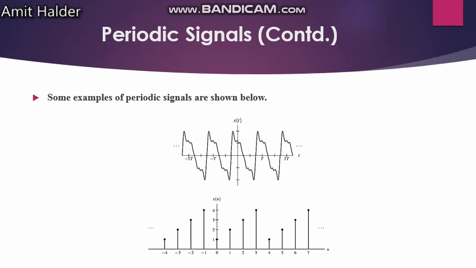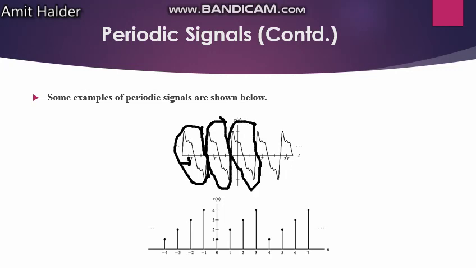Now you can see here some examples of periodic signals. Look at it: in the same period, if you take this shape here, it gradually gets into account in a certain period of time, and every time, again, it will get again. So that is a periodic signal.